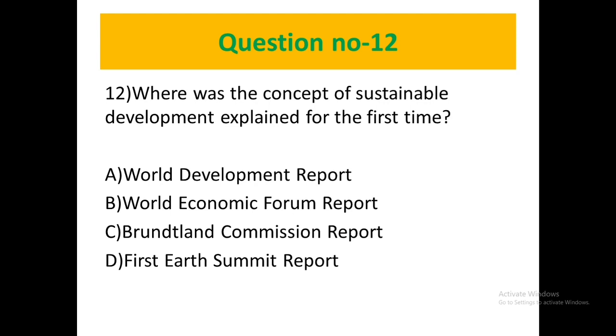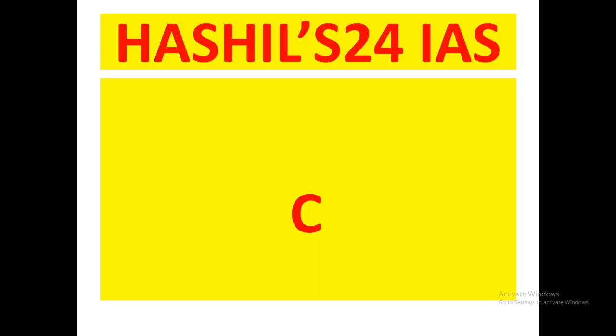Now question number 12 is a factual question. It says, where was the concept of sustainable development explained for the first time? The correct answer is option C, Brundtland Commission report. The concept of sustainable development was explained for the first time in the Brundtland Commission's report, 1987. So the correct answer is option C.